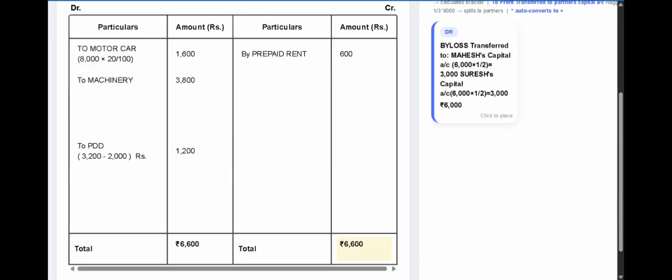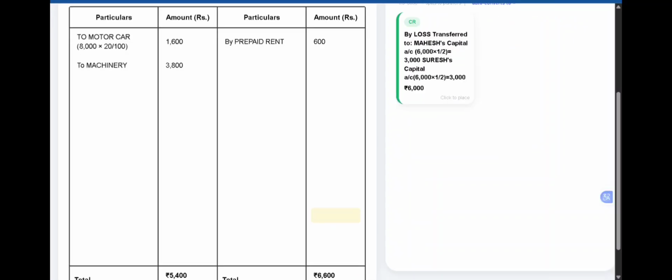Now deduct the credit side amount 600 from the highest total 6,600. So here the expense is more than the income. So it is a loss for the business concern. So it will be treated as a revaluation loss.